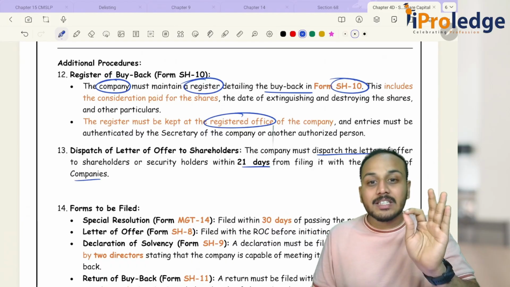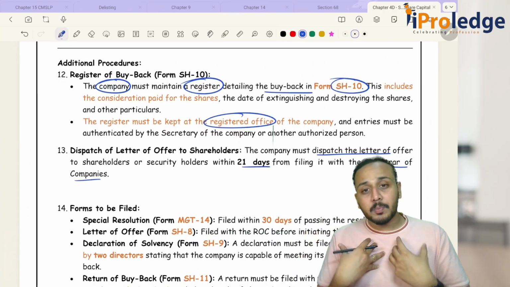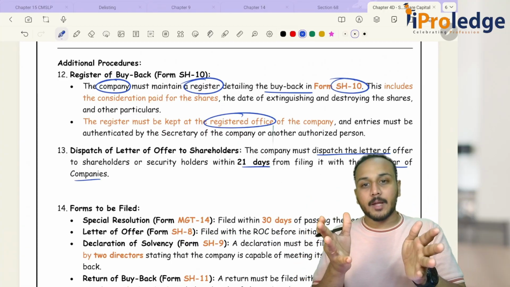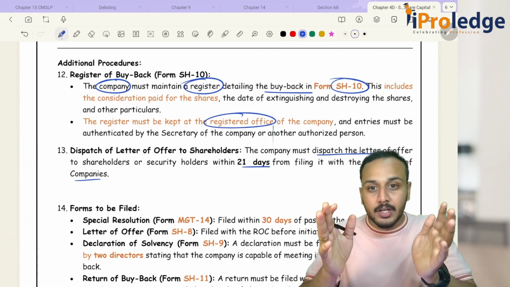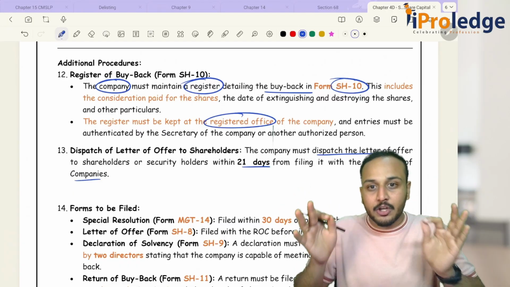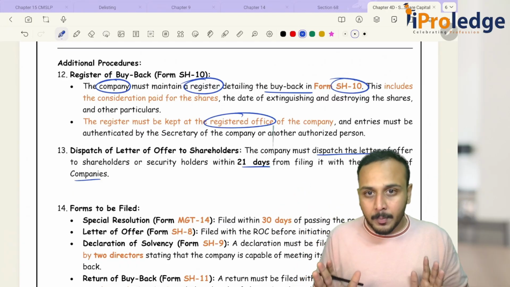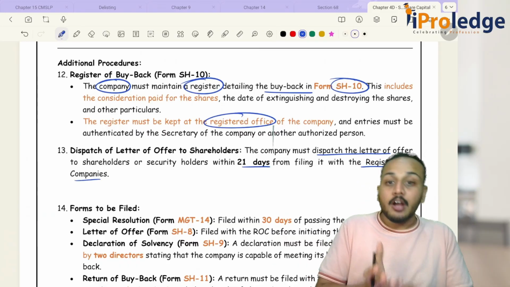Now what is this letter of offer? Now I am the one who is purchasing the equity shares of the company. I have to tell how many shares am I buying back, or how many securities am I buying back, and at what price. That is mainly included in your letter of offer. When should you send it?